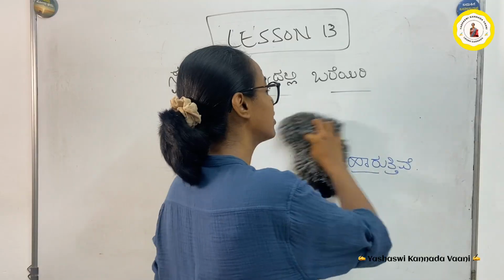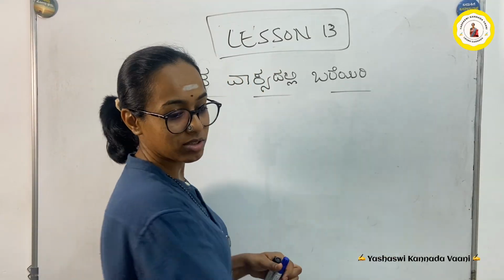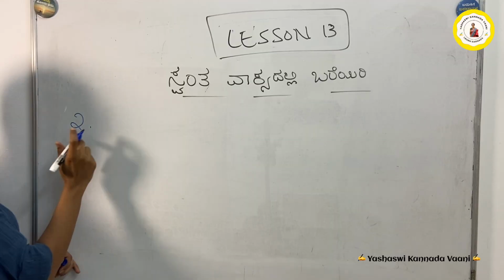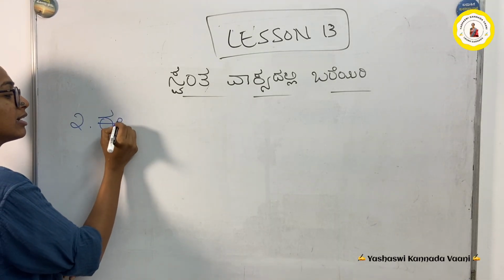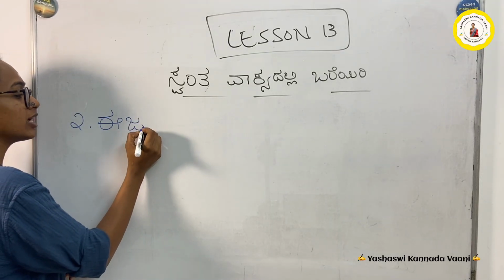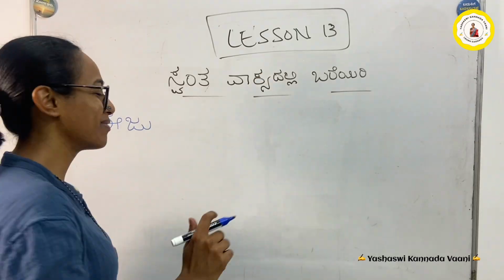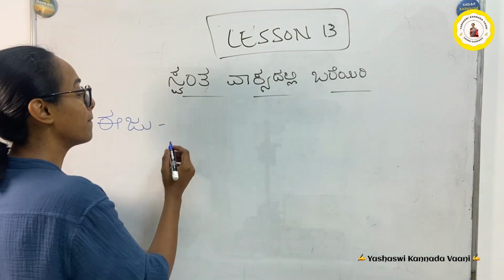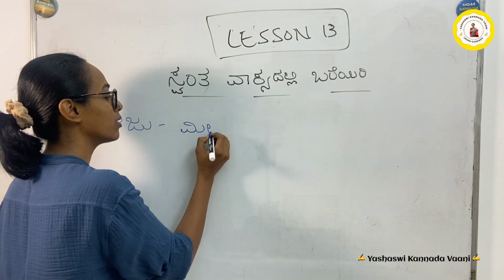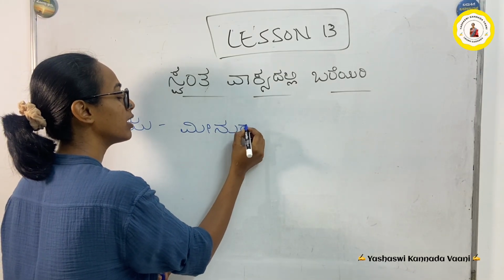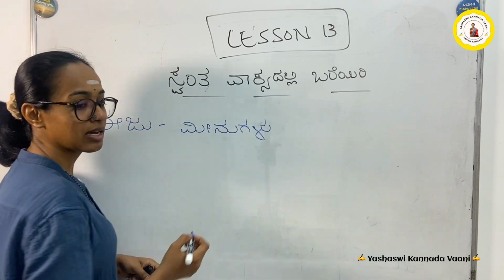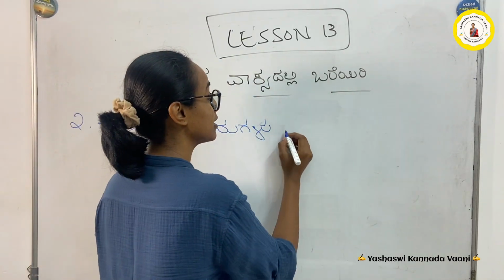We'll go to the third word now. Write down the third word: iju. This is how I write 3 in Kannada. ಈಜು. ಈಜು ಅಂದರೆ ಸ್ವಿಮ್. ಈಜು ಅಂದರೆ ಸ್ವಿಮ್. Very good. Next, ಮೀನುಗಳು. The fishes were swimming.